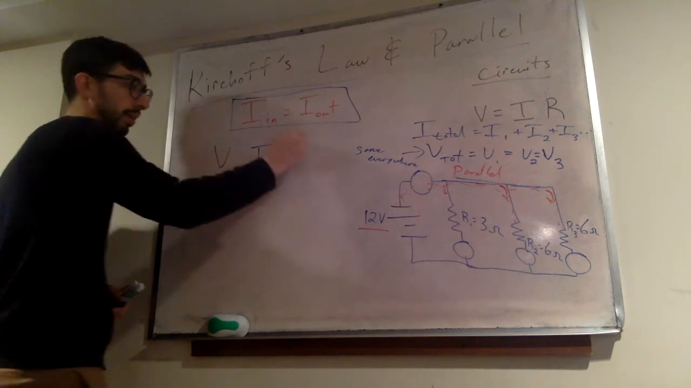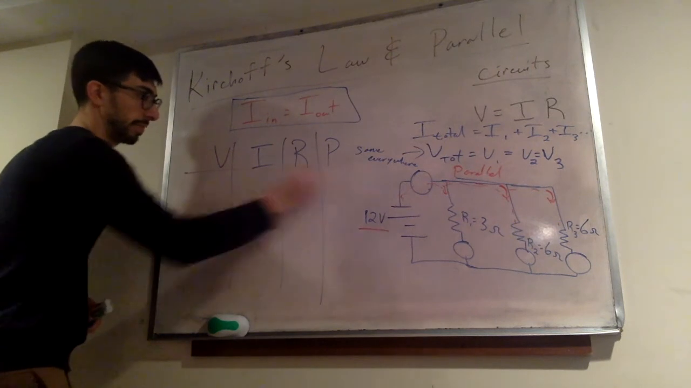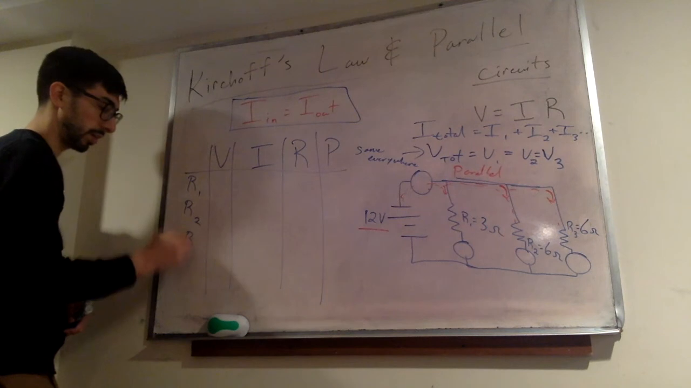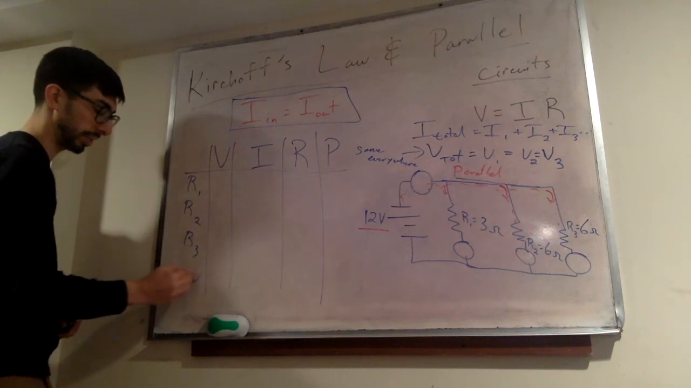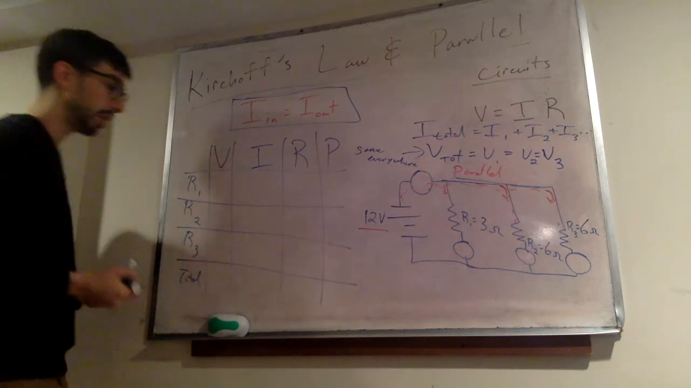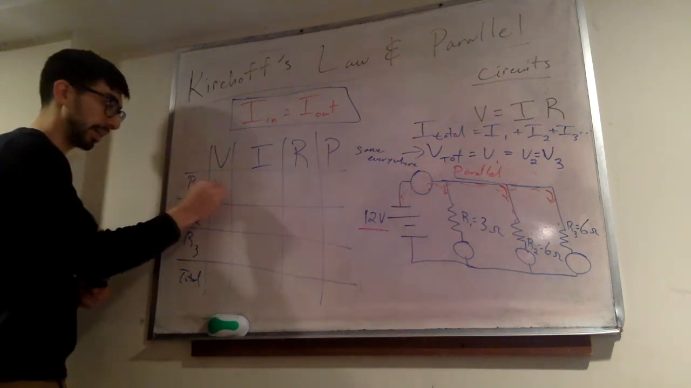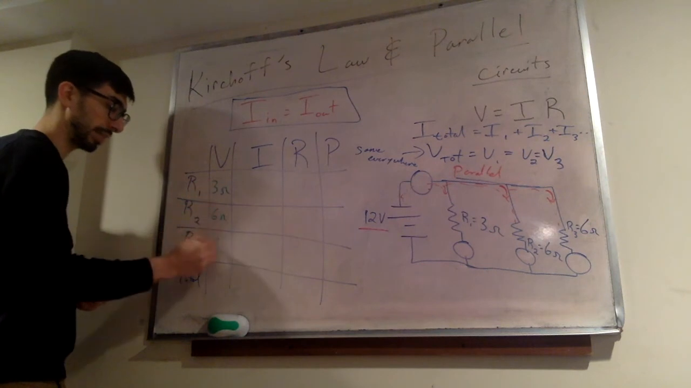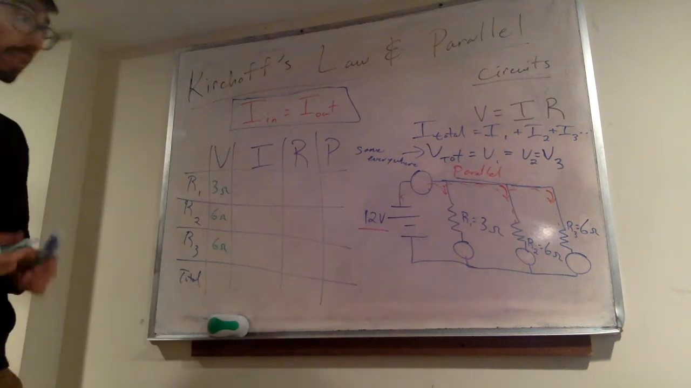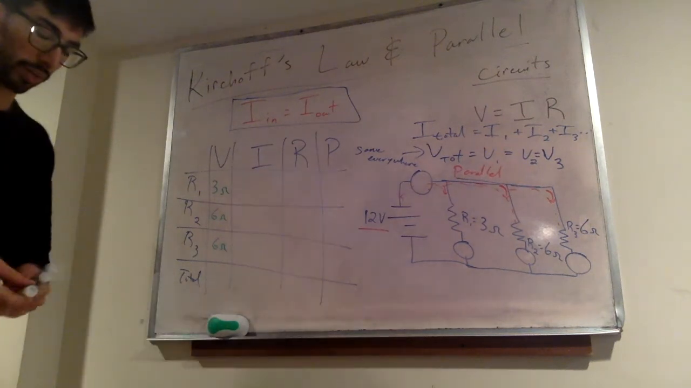So VIRP, and we're going to go down here, and we're going to make it for R1, R2, R3, and then for the total system. And let's take a look at what happens here. First of all, we have R1, R2, R3: 3 ohms, 6 ohms, 6 ohms. We are not adding these up. In fact, in a parallel circuit, more resistors means less resistance. We're going to talk more about that soon.